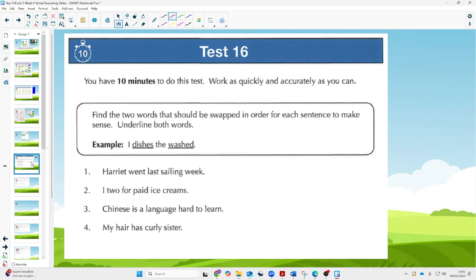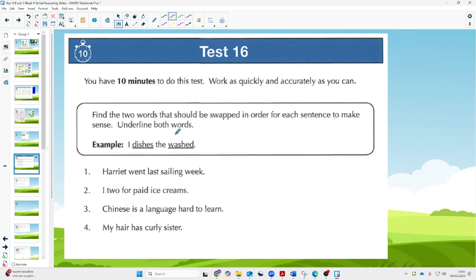So test 16 you need to look at, and hopefully you've completed this test now, because what we're going to do is we're going to go through the answers together, talk about how to achieve the answers, and explain how to do the questions. So first thing we have to do is find the 2 words that should be swapped in order for each sentence to make sense.